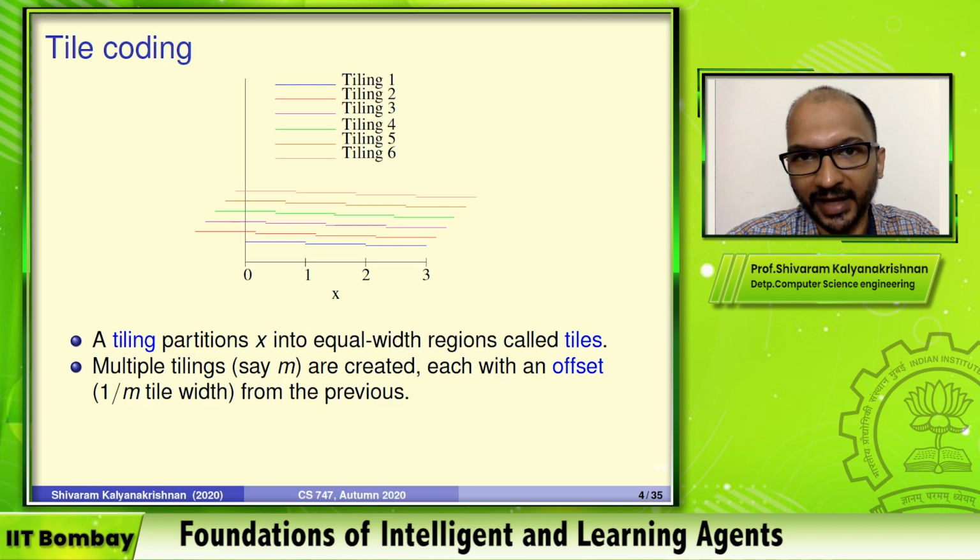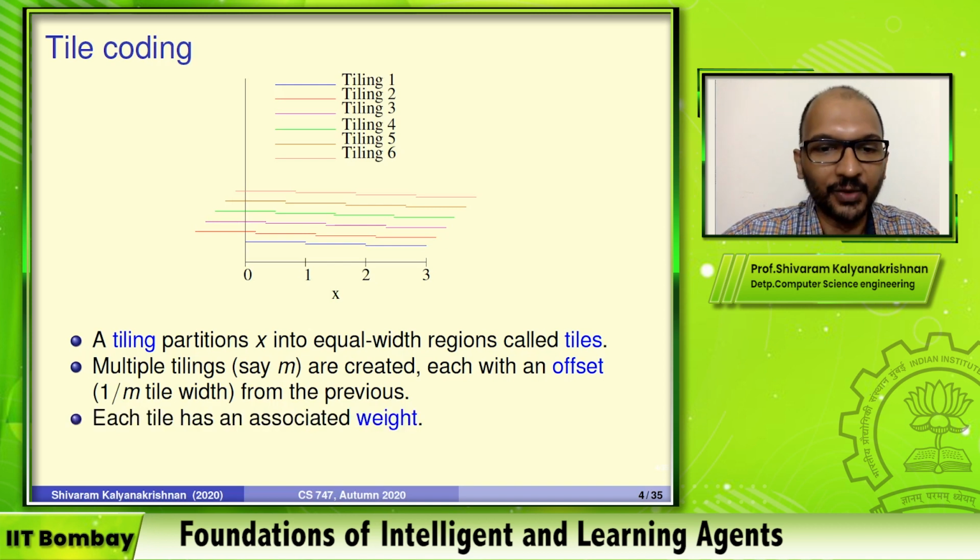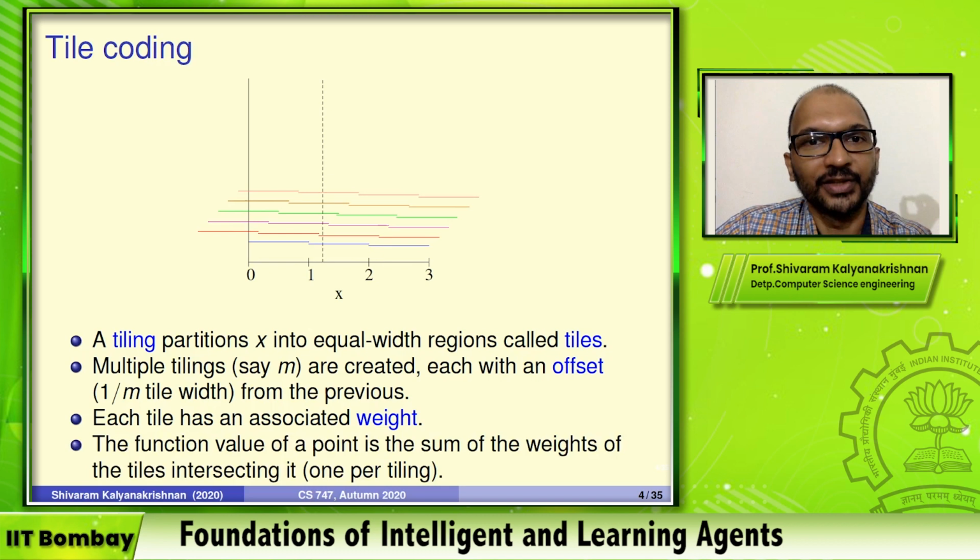So that's usually what happens. Now, each tile, so each of these small line segments, has an associated weight. Each tile can be thought of as basically a binary feature, and it has an associated weight. And the function value that you are going to calculate for a point, remember that's the whole point of doing tile coding for function approximation.